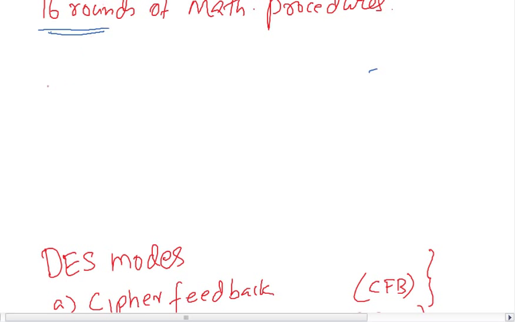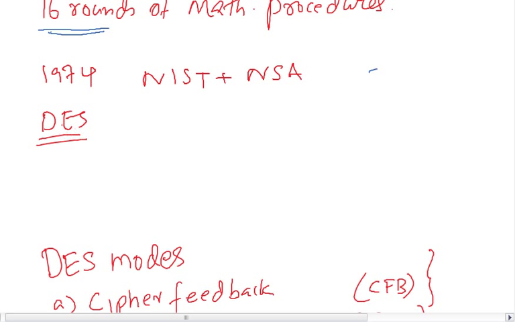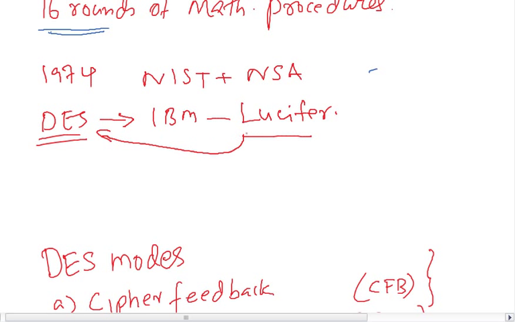DES is the Data Encryption Standard. In 1974, NIST, the National Institute of Standards and Technology, with the NSA, the National Security Agency, invited algorithms for a standard. DES is not an algorithm, it's a standard, and many people gave their algorithms. IBM gave their own developed algorithm called Lucifer. So the algorithm used in this standard is known as Lucifer.